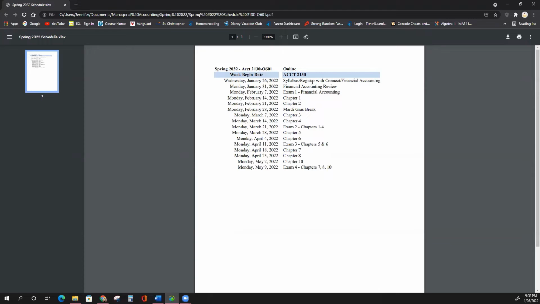I want to go over some of the basics and just review that information to make sure you understand some of those concepts. So you will notice that we'll have 2 reviews for financial accounting before we actually start into the managerial accounting book, which would be on February 14th. We'll start with chapter 1.